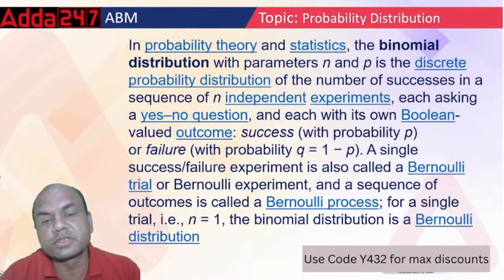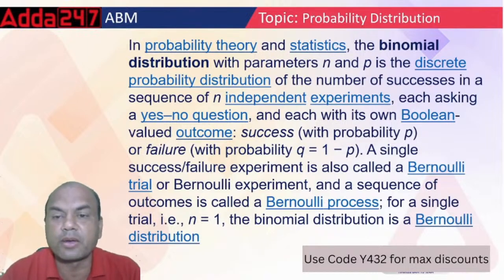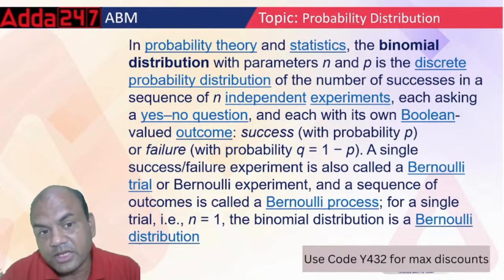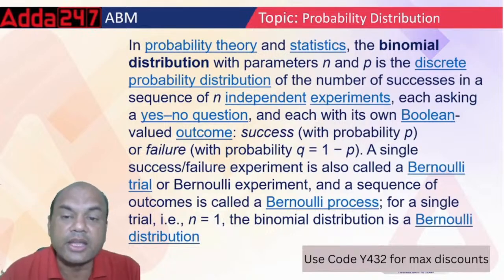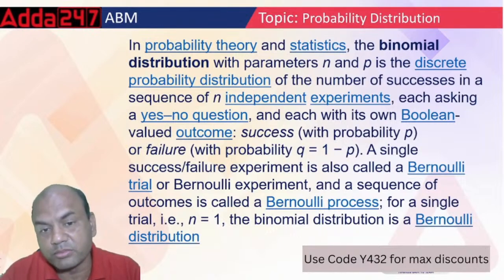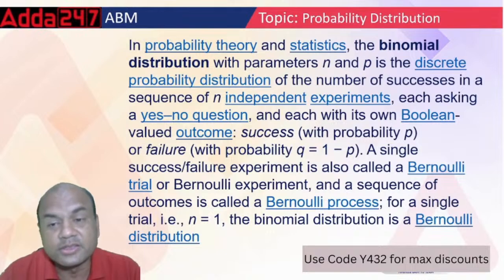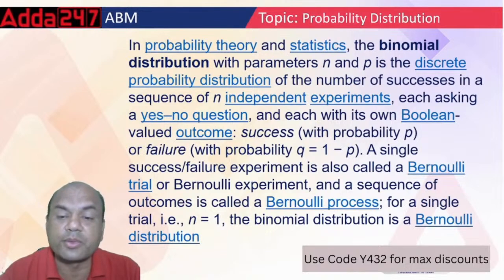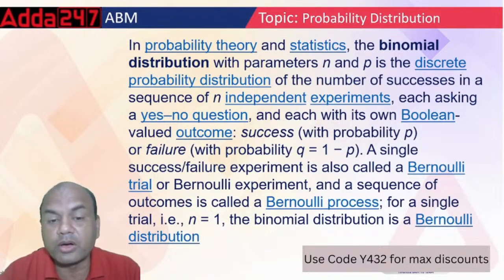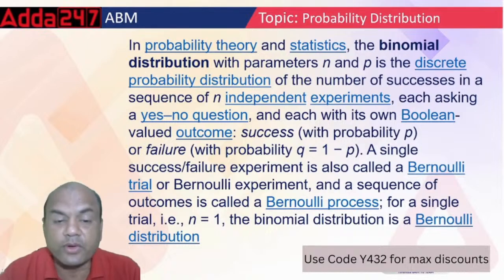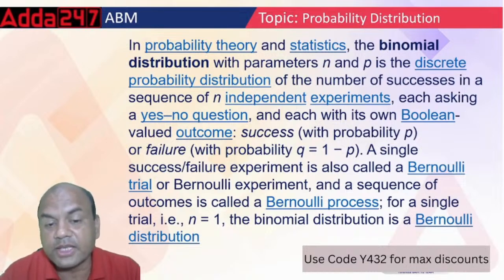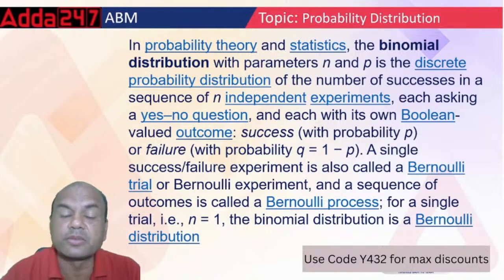In probability distribution theory and statistics, the binomial distribution with parameters n and p is the discrete probability distribution of the number of successes in a sequence of n independent experiments, each asking a yes/no question and each with its own Boolean-valued outcome. My God, such a big definition, isn't it? Success P and failure Q, 1 minus P. A single success or failure experiment is called a Bernoulli experiment, and a sequence of outcomes is called a Bernoulli process. For a single trial, that is n equal to 1, the binomial distribution is the Bernoulli distribution.